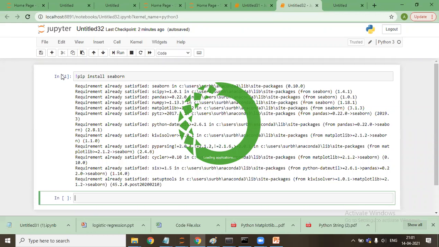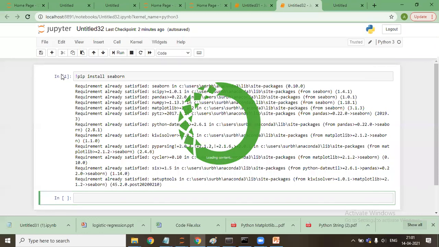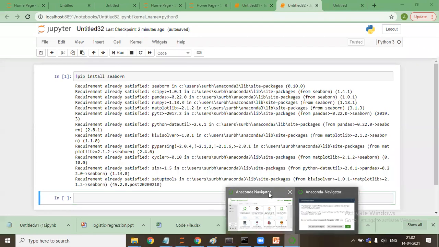So you see a green circle here. Is the green circle visible on the screen? Now it has gone. Yes, it was. Yeah. So this is opening the navigator. Now if I go out here, navigator is open.